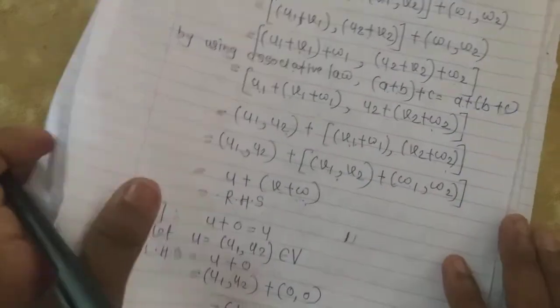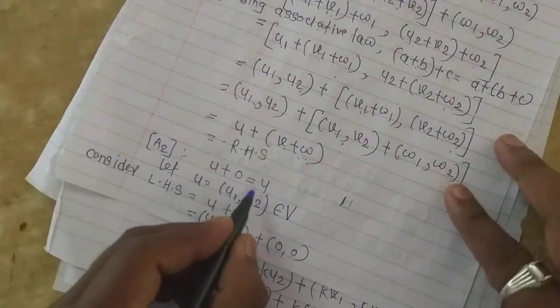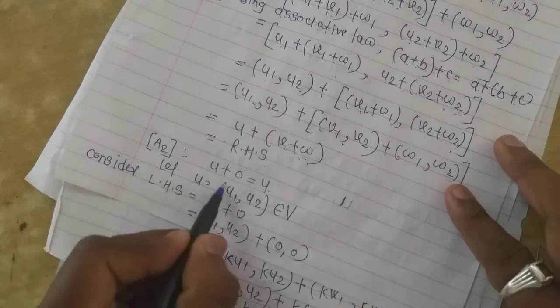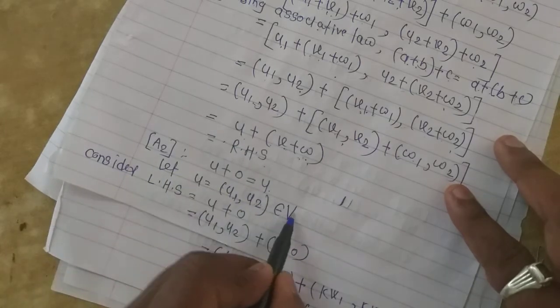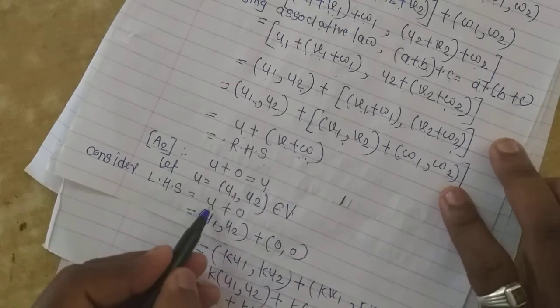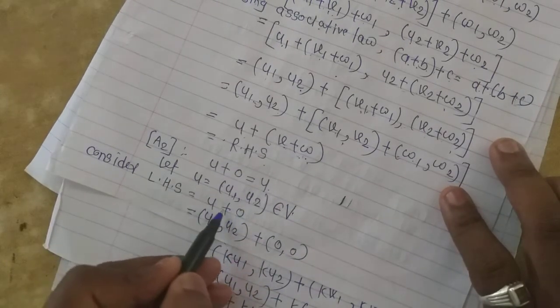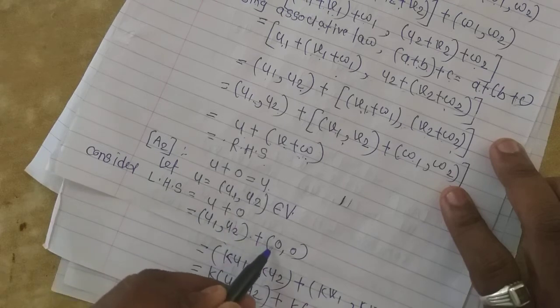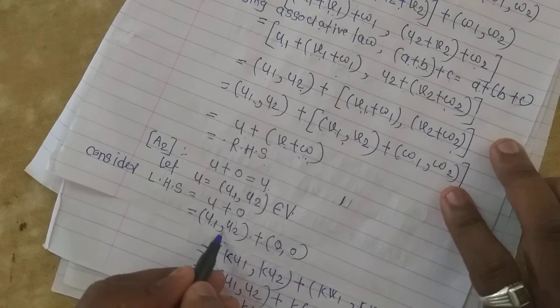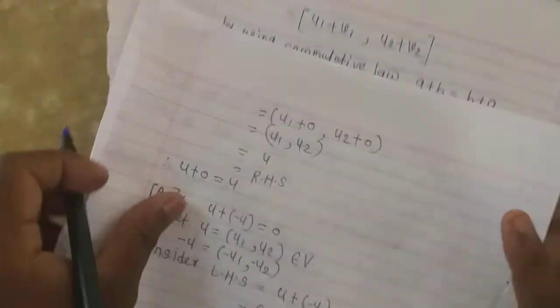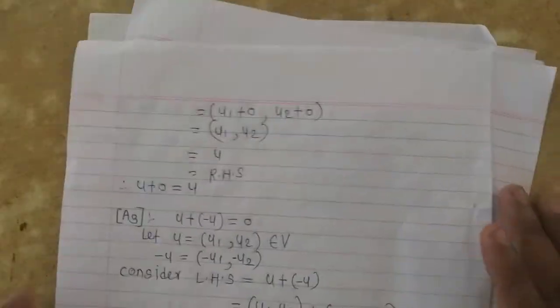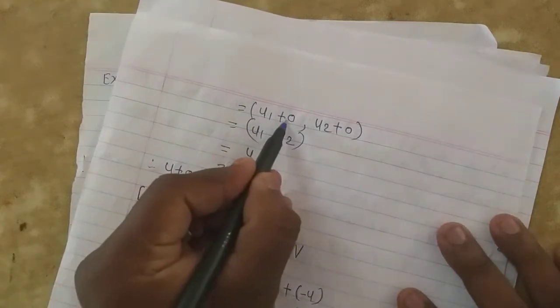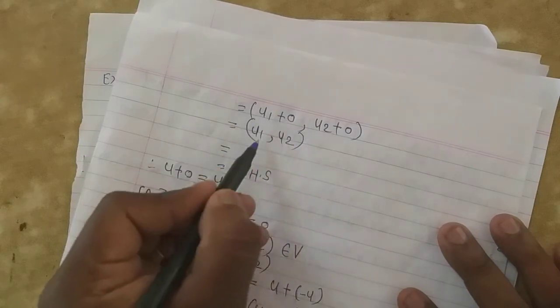Then axiom A2. Axiom A2 is u + 0 = u. Let u = (u1, u2) belong to V. Consider LHS, u + 0. That is (u1, u2) + (0, 0), the addition of the two brackets: (u1 + 0, u2 + 0). The addition of 0 to any number gives that number itself.